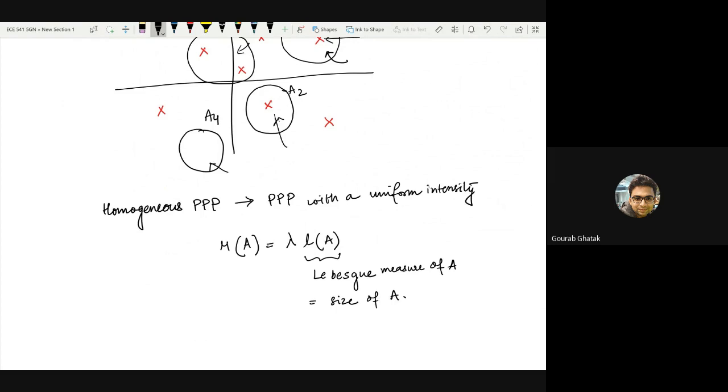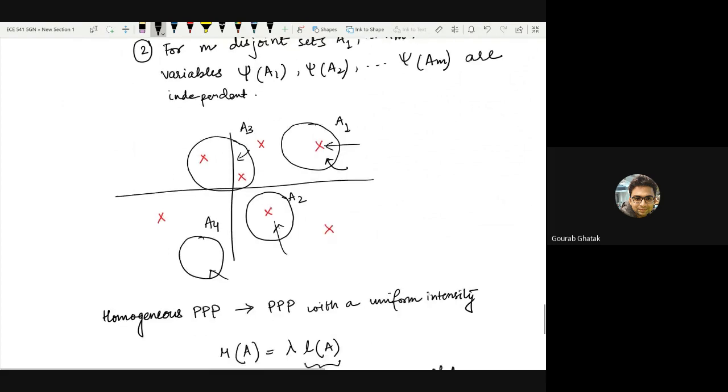By the way, this time around there is a mathematics course called measure theory. In case you are interested in the set theoretic notions, that's a course for you. But for the purposes of our course, we would not go into details of this. The Lebesgue measure of A simply means the size of A. For example, if A is a circle of radius r, the Lebesgue measure of A is simply pi r squared.